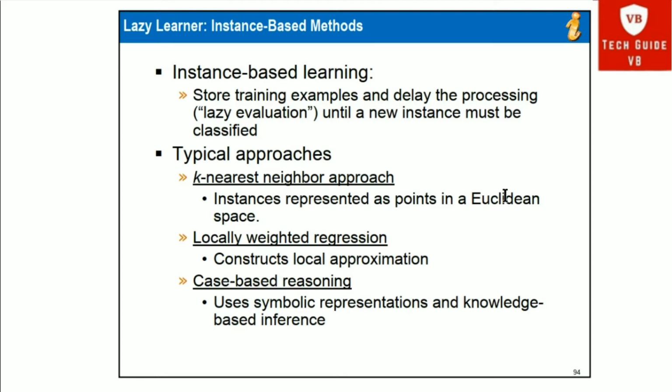In the k nearest neighbor approach, the instances are represented as points in Euclidean space. Locally weighted regression is also one of the approaches here, which constructs a local approximation. Then the third approach in lazy learning is case-based reasoning. Case-based reasoning uses symbolic representation and knowledge-based inference. These are the lazy learning instance-based methods.